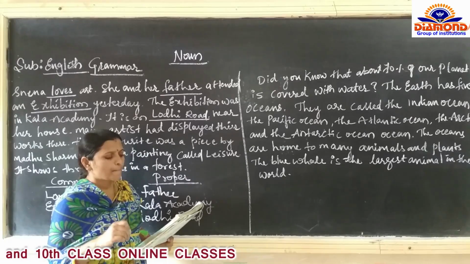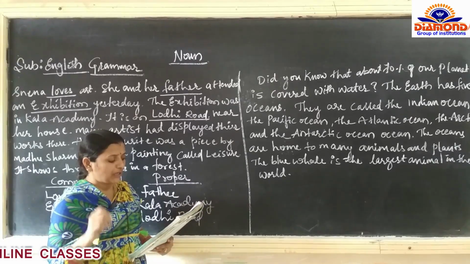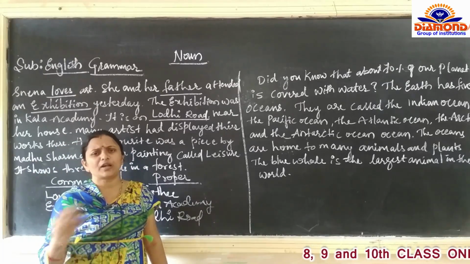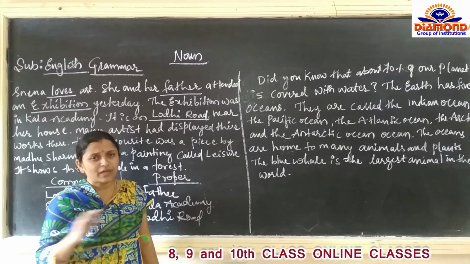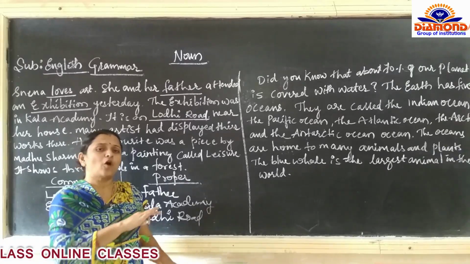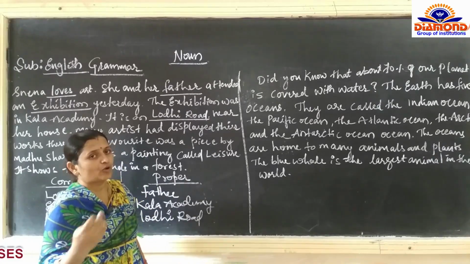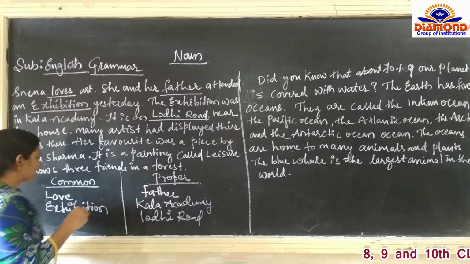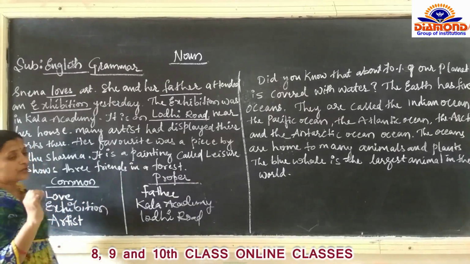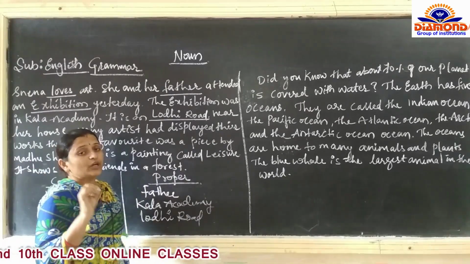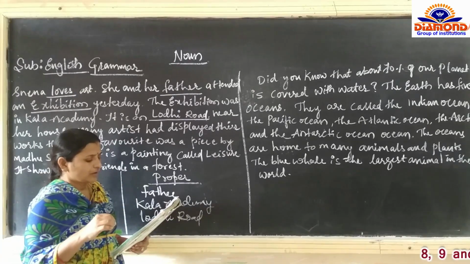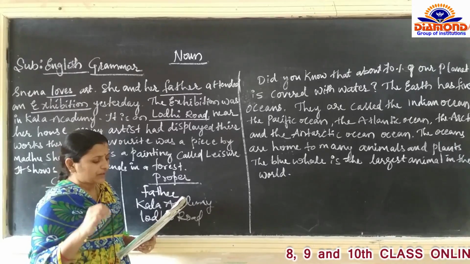Near her house, many artists. For every artist, we are going to call a artist. There is no particular name, we are not talking about a particular name. For all the artists, we are going to call them artist. So artist is also a common noun. We are not talking about a particular artist. We are talking about artists commonly. Artists displayed their work there.